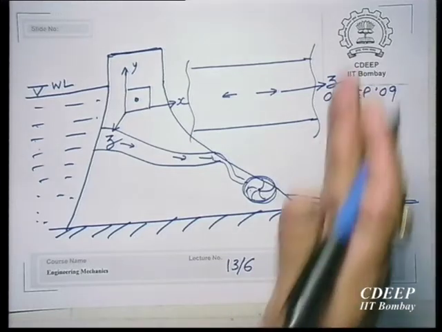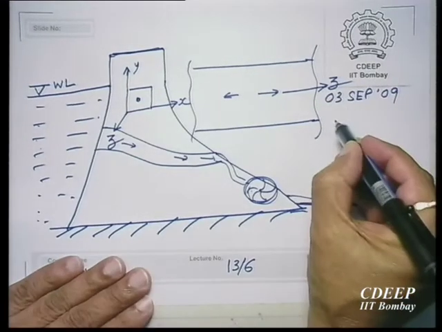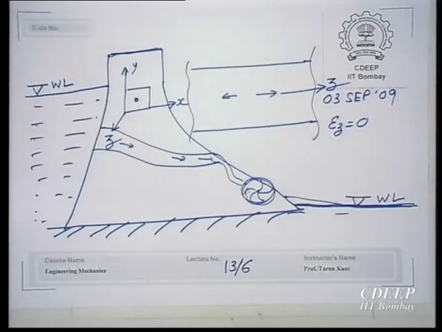Now, this dam is constrained between two hills, so it cannot move in the z direction. Since it cannot move in the z direction, what will be 0? Epsilon in that direction. Epsilon z, the normal strain epsilon z, is 0. There is no change in length. You take any 2 points in the z direction, there won't be any relative motion. The relative motion will be the same all the time.